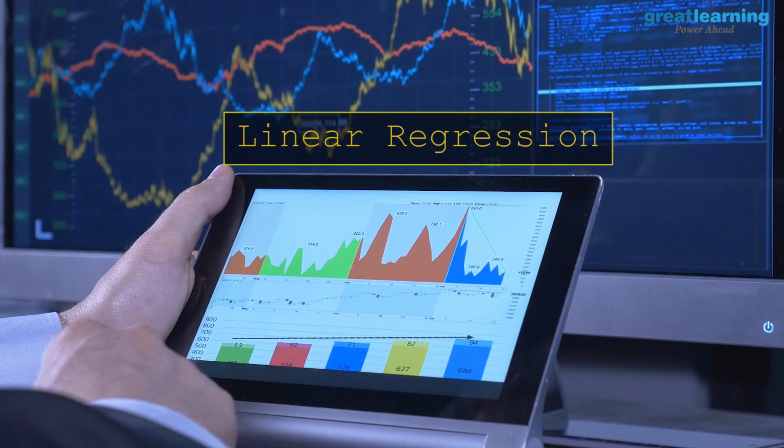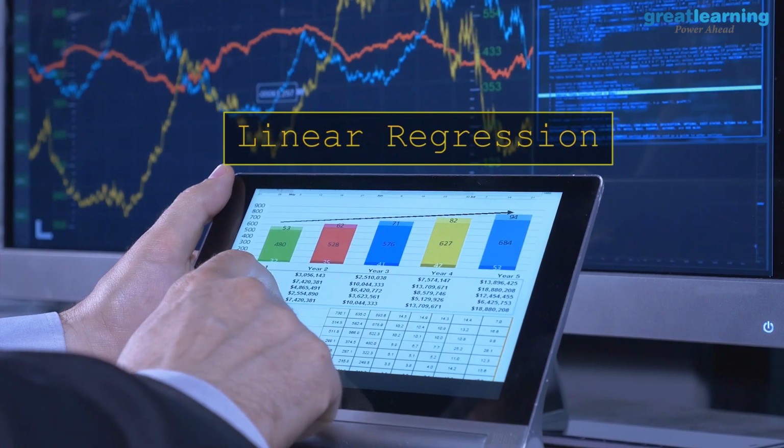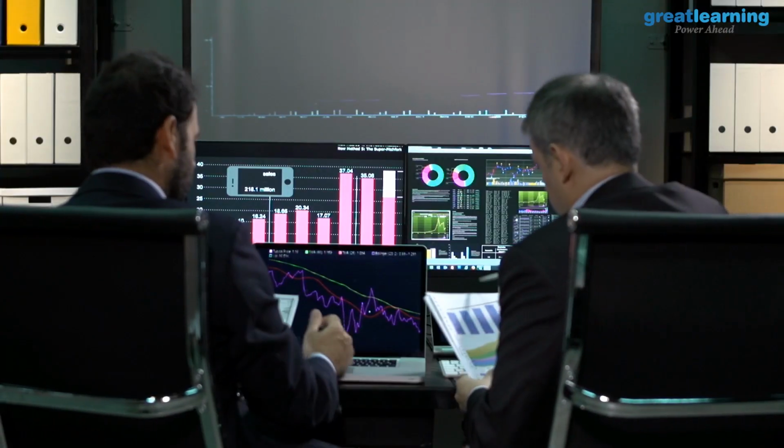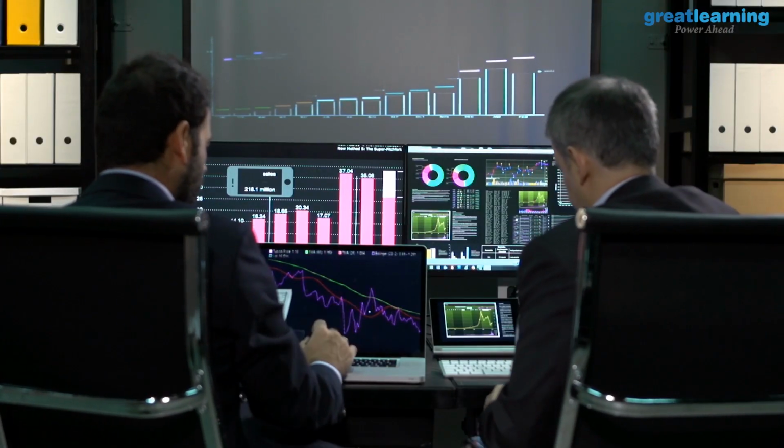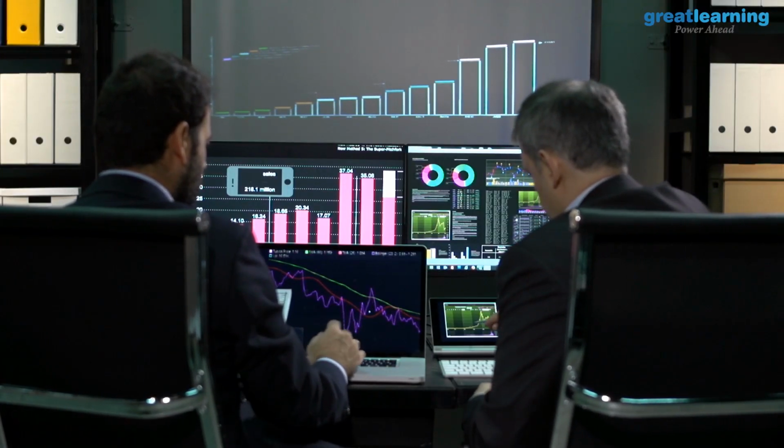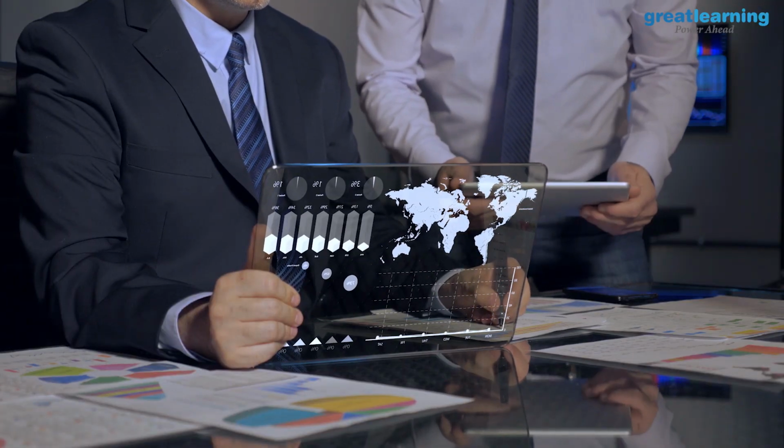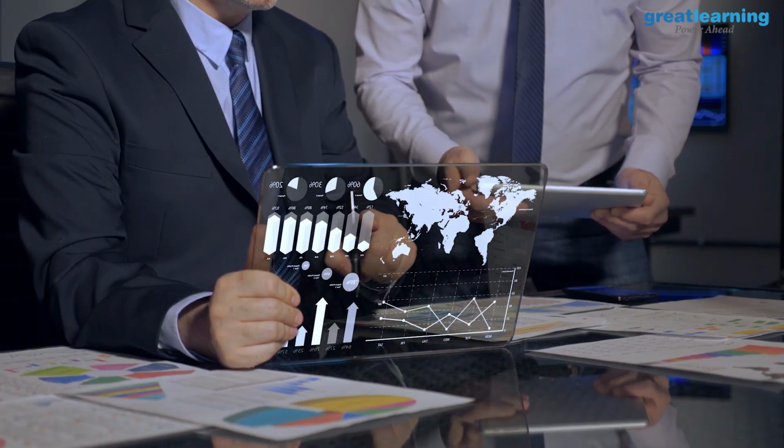Linear regression is the most basic and commonly used predictive analysis. These linear models are used to show or predict the relationship between two or more variables. Understanding the importance of linear regression, we have come up with this linear regression tutorial.